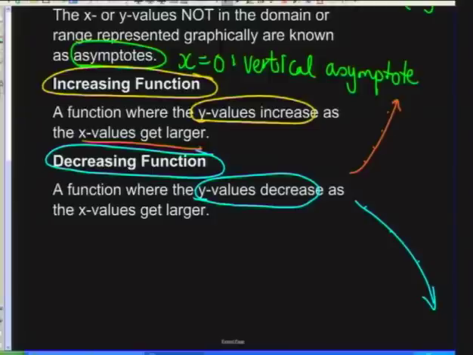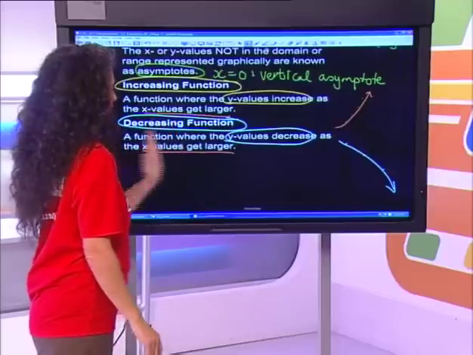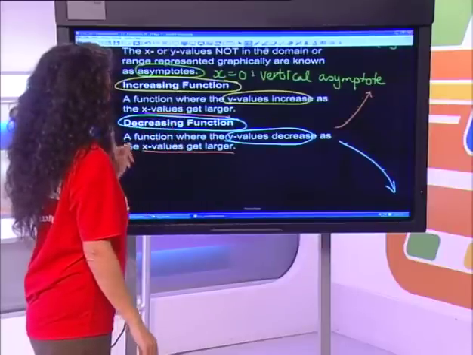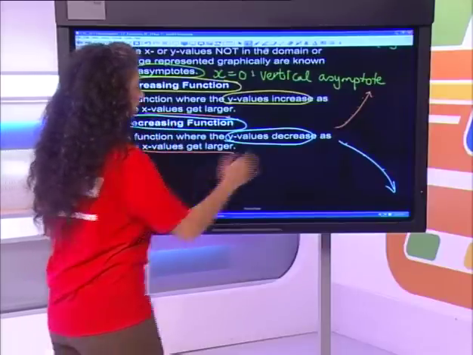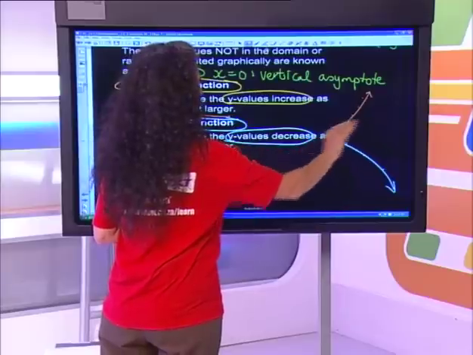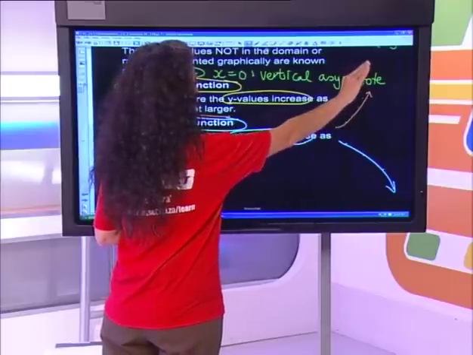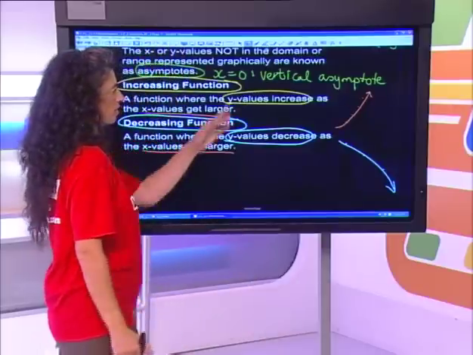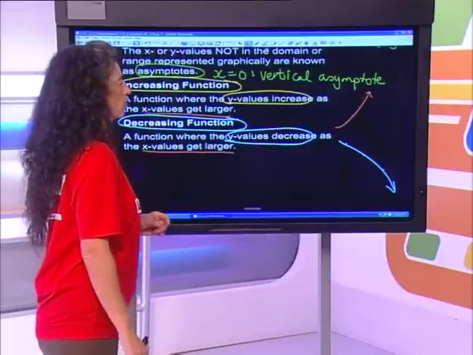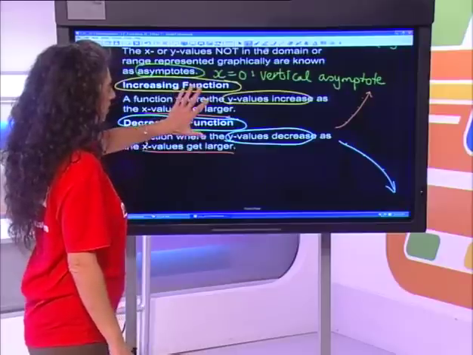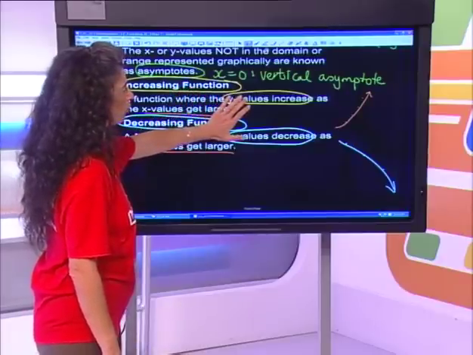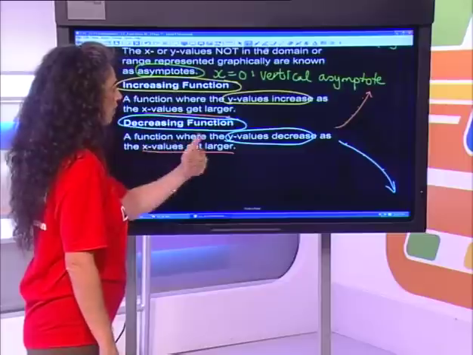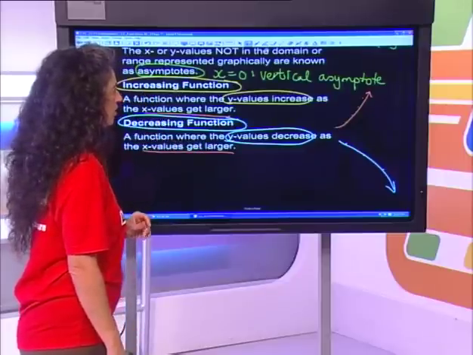So notice that we have something that's constant. That's as x gets larger. We're not defining it as x gets smaller or larger. We're always defining it as x gets larger, so that this pattern is seen as my x values increase. If y also gets bigger, it increases. If y gets smaller, it decreases. And it's important to understand that we're going to define functions in terms of whether they increase or decrease. It's got nothing to do with the x values, but everything to do with what's happening to your y values. So it's the y values that determine whether it's an increasing or decreasing function.